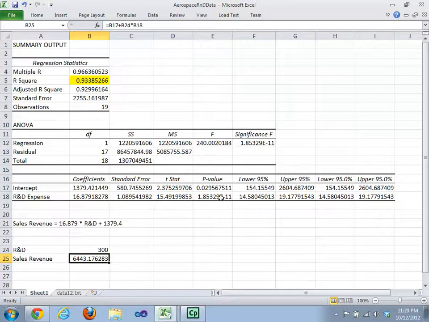And we can be certain, within 3%, there's less than a 3% chance that this coefficient has nothing to do with the equation, and there is almost zero chance that R&D expense is not related to sales revenue. This number here is 0.11018. That is the percentage chance that R&D expense is not related to sales revenue. So we are very, very confident about this model.